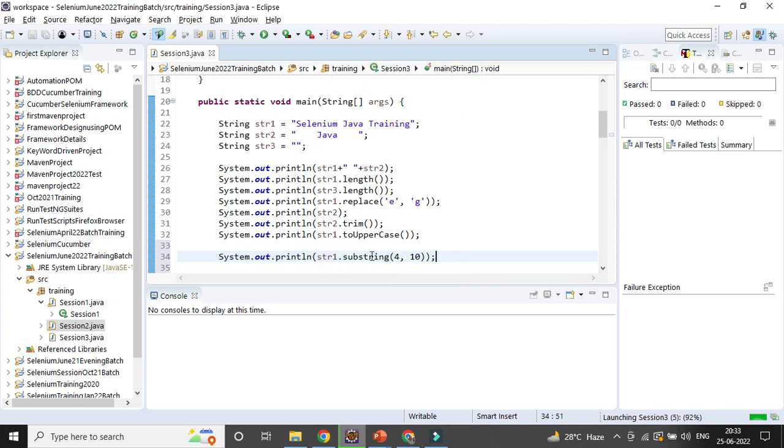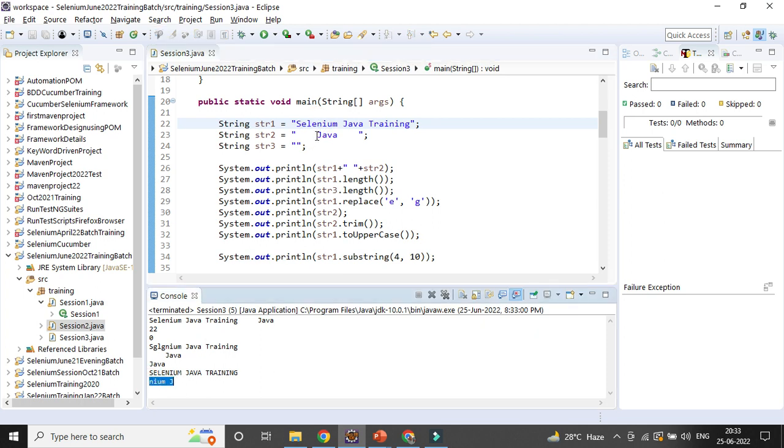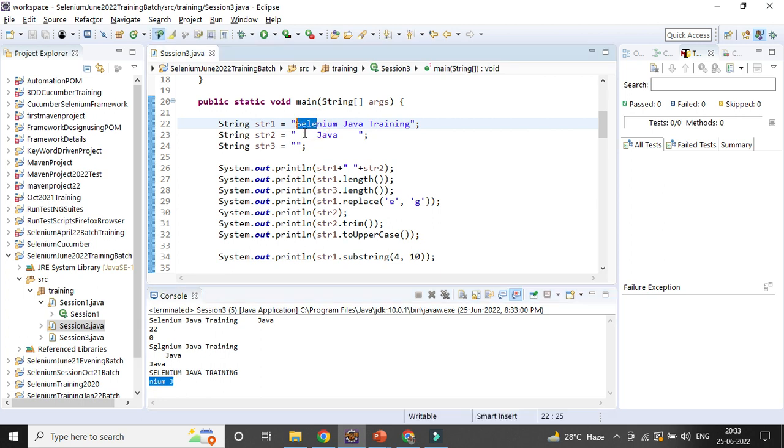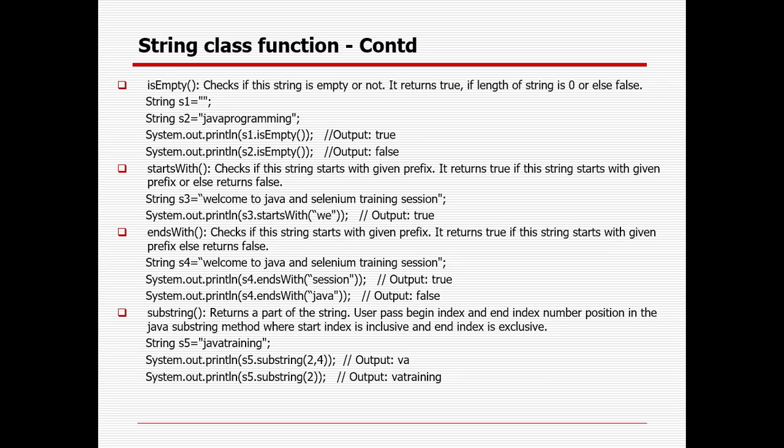Here you could see Selenium Java, it starts from the 4th index, because the first 4 characters are not getting printed, it starts from the 5th. That is called index 4. And it goes till the 10th one. Index 4 and one space and one J, that is the 6 characters, 5 to 10. Index 4 means it will exclude the first 4 characters and start from the fifth one, counting from 0.